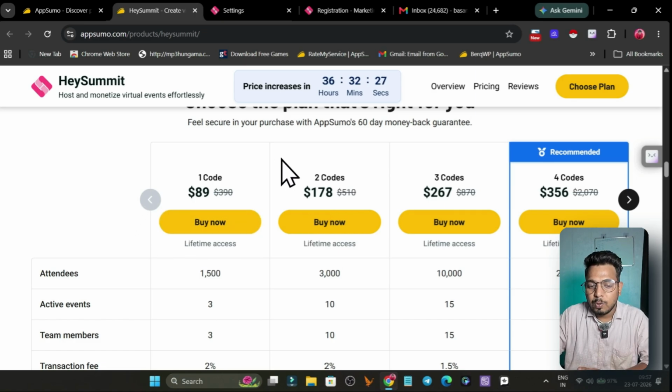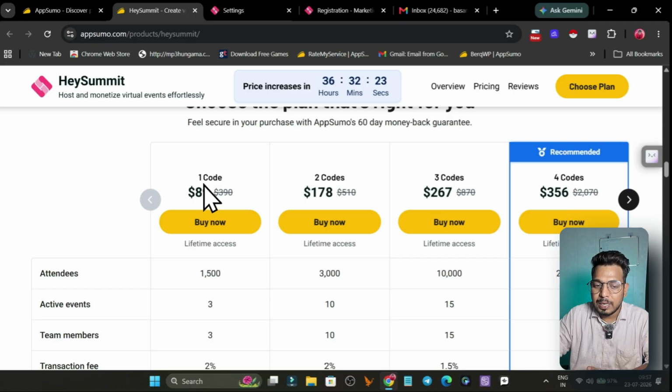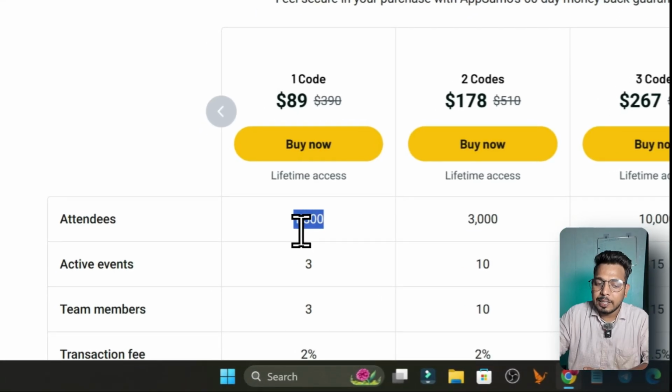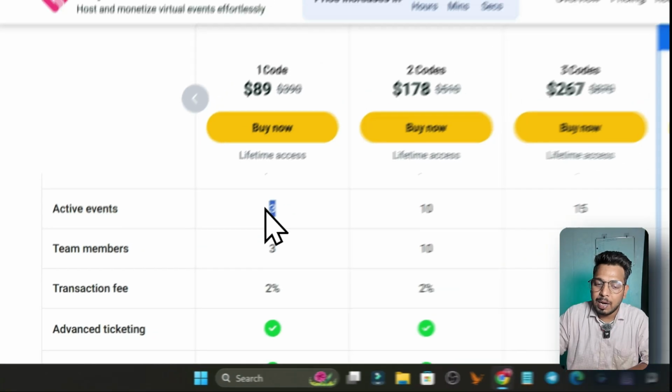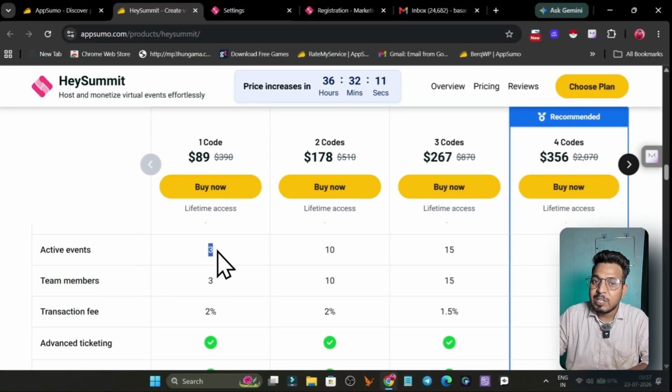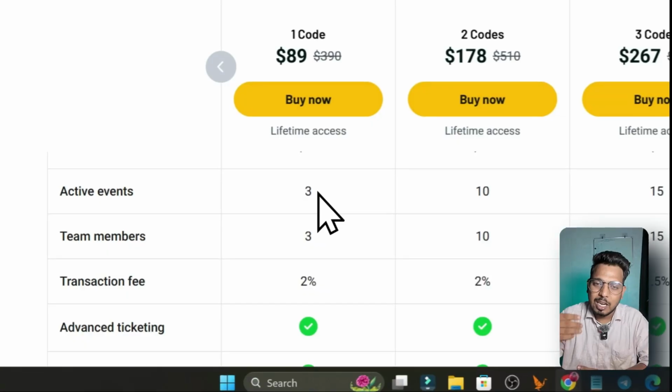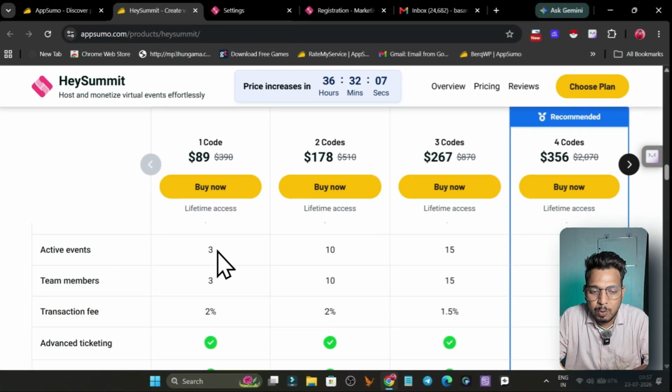For every plan you have to pay a certain amount. This is a one-time payment. For example, in tier 1 you pay $89, and here you get a limit of 1,500 attendees and 3 active events. You can delete an active event at any time and create a new event, so this makes it almost unlimited once you start creating your webinars or events.